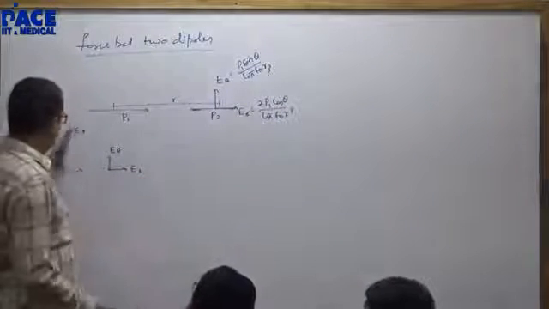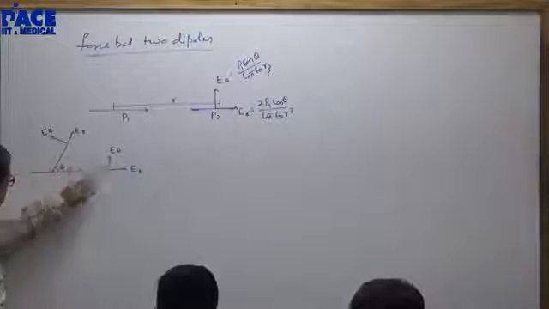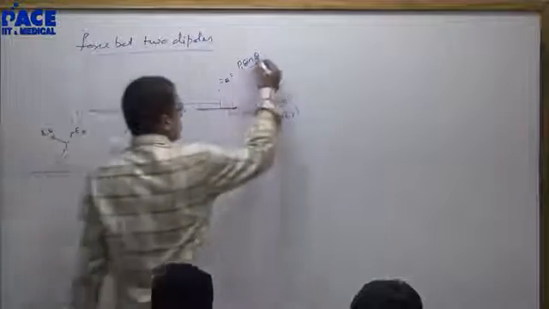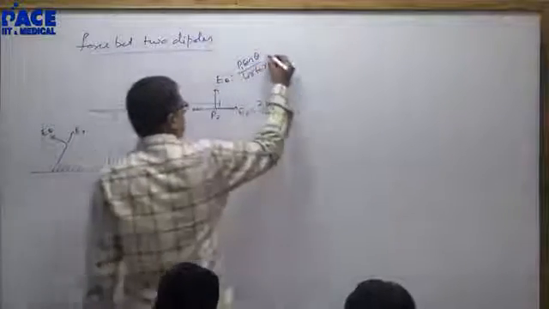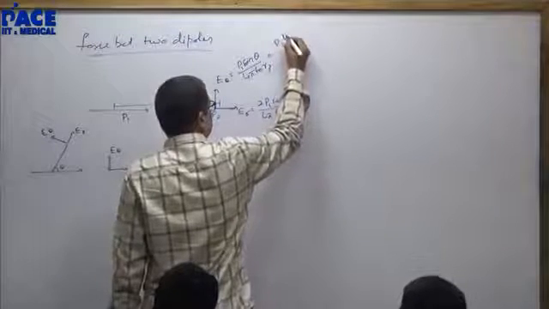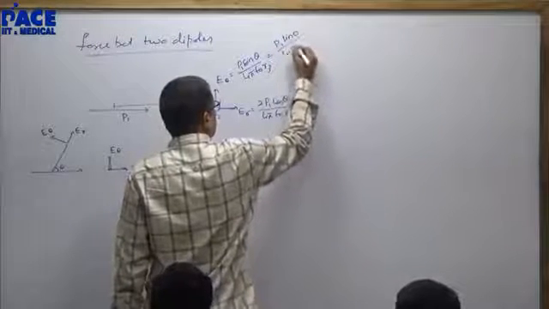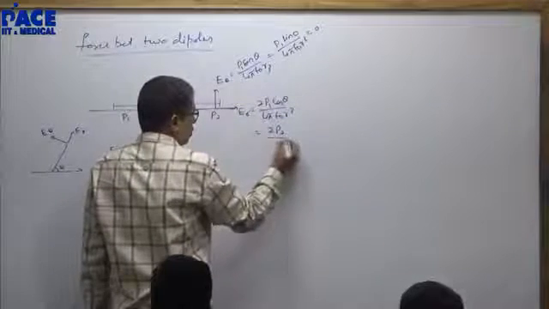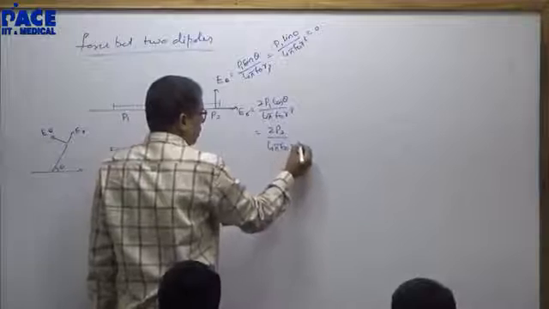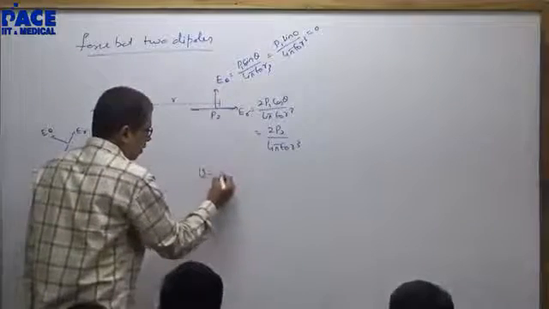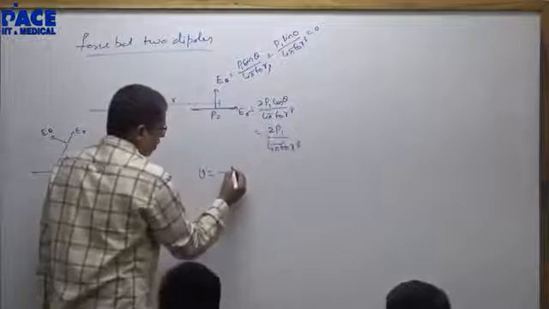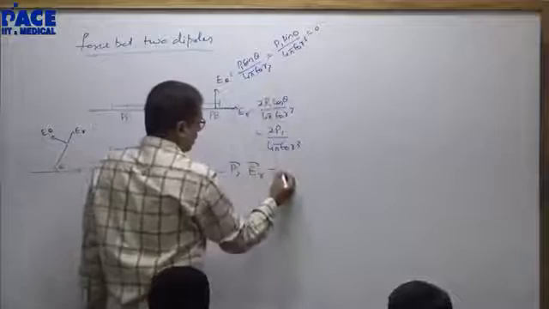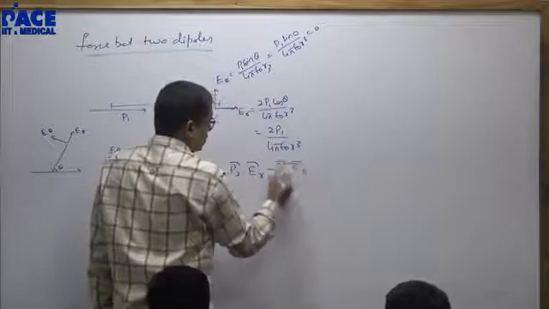Now when you are bringing it this way, at this point, what is the value of theta? 0. Sin 0, cos 0. P1 sin 0 upon 4 pi epsilon naught R cube is 0. This is 2P1 cos 0 upon 4 pi epsilon naught R cube. Potential energy, sorry: minus P2 dot ER minus P2 dot E theta.